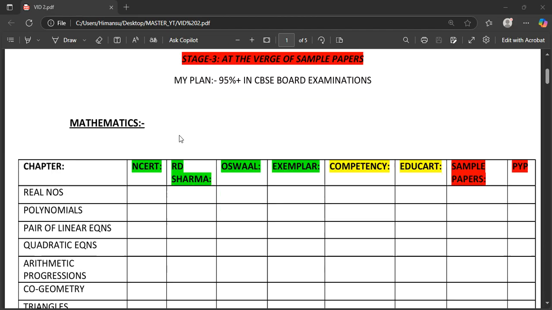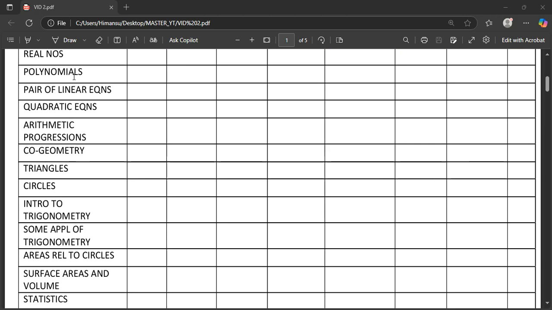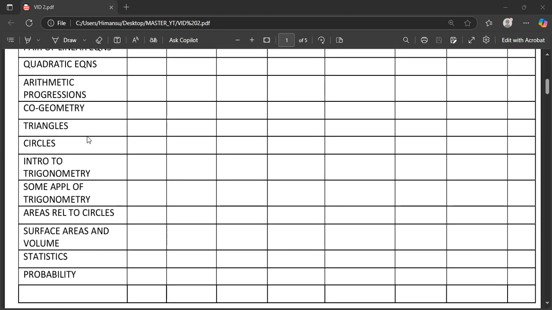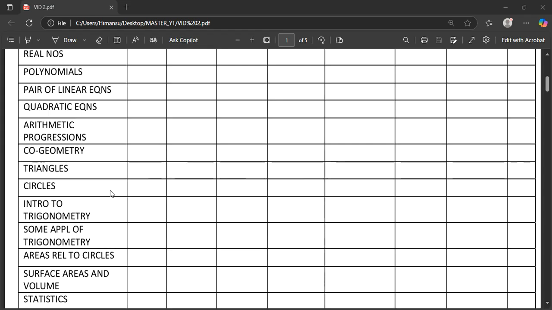Okay, so in maths, these are all the chapters, right? You know, real numbers, polynomials, pair of linear equations, quadratic equations, arithmetic progression, coordinate geometry, triangles, circles, trigonometry, some applications of trigonometry, area related to circle, surface area, volume, statistics, probability. Let me divide it properly. So first of all, you have arithmetic from the basics: real numbers, polynomials, pair of linear equations, quadratic equations, arithmetic progression a bit, coordinate geometry a bit. So these are all which will involve arithmetic.